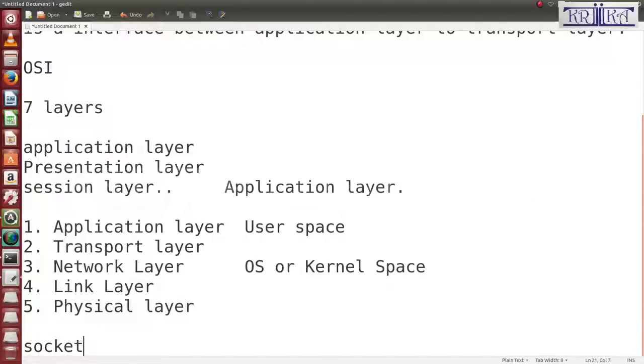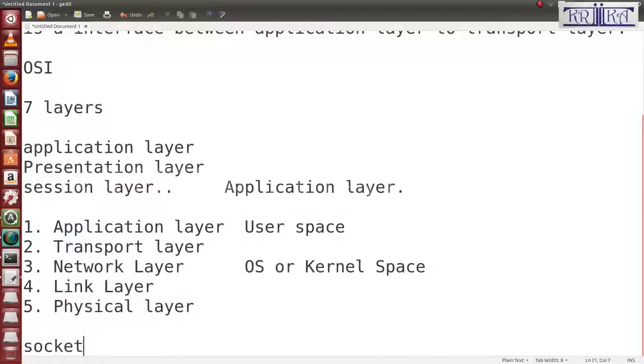The application layer runs in user space, and the transport, network, link and physical layers run in OS or kernel space. Because they all use low level functions that the user cannot access, the user can interact by using the socket.